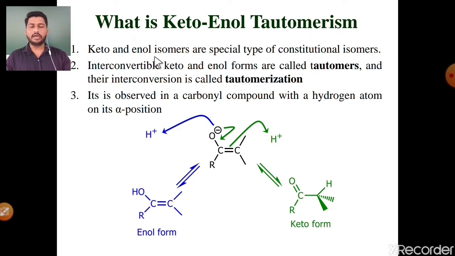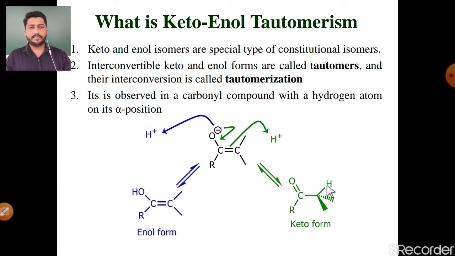And these keto and enol isomers are interconvertible to each other. Interconvertible keto and enol forms are called tautomers and their interconversion is called tautomerization. It is observed in carbonyl compounds with a hydrogen atom on the alpha carbon atom. There is a basic condition: carbonyl compounds having at least one hydrogen on their alpha position.